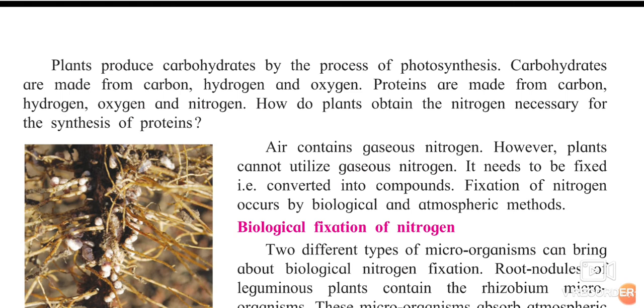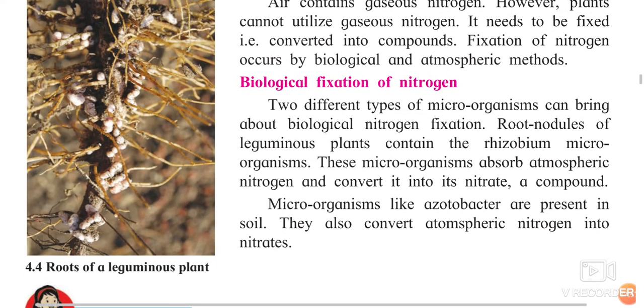Fixed means it gets mixed with the soil and is converted into nitrate, and that nitrate is taken up by the plants. In such a way nitrogen is helpful in preparing the food. So fixation of nitrogen occurs by biological and atmospheric methods. How is this nitrogen fixed? It can be done biologically and in the atmospheric way also.